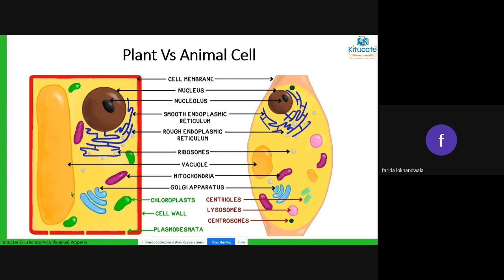There is presence of centrioles. Centrioles are an apparatus which is required for reproduction of cells. So for the reproduction of cells, centrioles are required, and along with that also centrosomes. So these both structures, centrioles and centrosomes, are present only in animal cells and they are not present in plant cells. Okay. Is the differentiation between plant and animal cells clear?